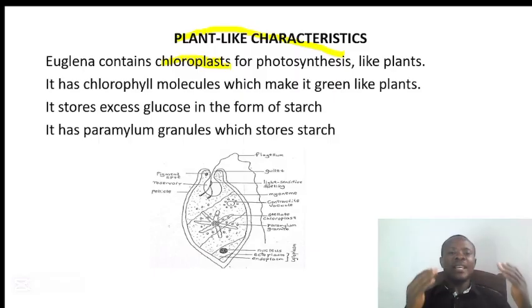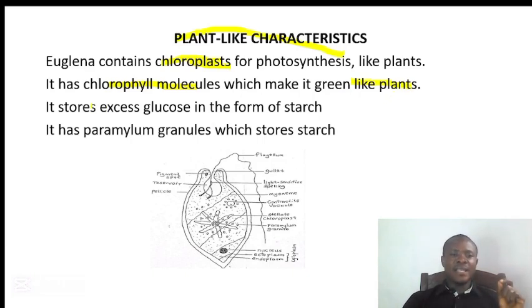Chloroplast is one key defining feature of organisms under the kingdom Plantae. So if a euglena has chloroplast, that means it has plant-like characteristics. Two, it has chlorophyll molecule which makes it green like the leaf of a plant. But the one and these two are just the same thing. You can just take one.